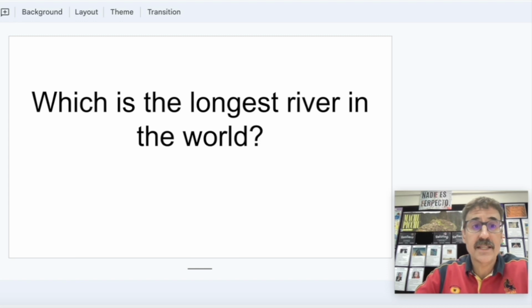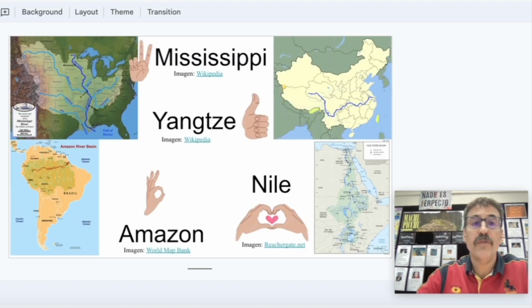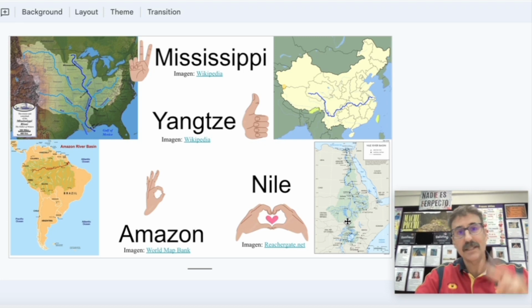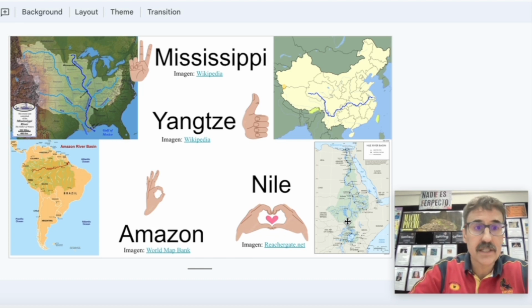First, I asked the students, which is the longest river in the world? And I give them 4 options. First, Mississippi River in North America. Second, Amazon River in South America. Third, Yangtze River in Asia, in China. And the last one, Nile in Africa. So they need to indicate which one they think it is.